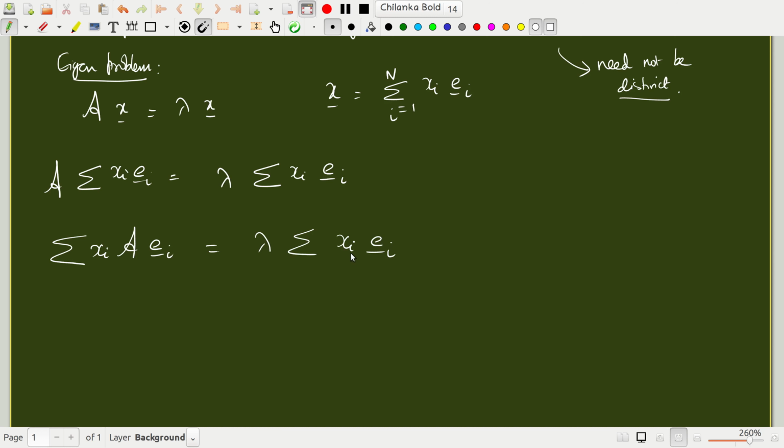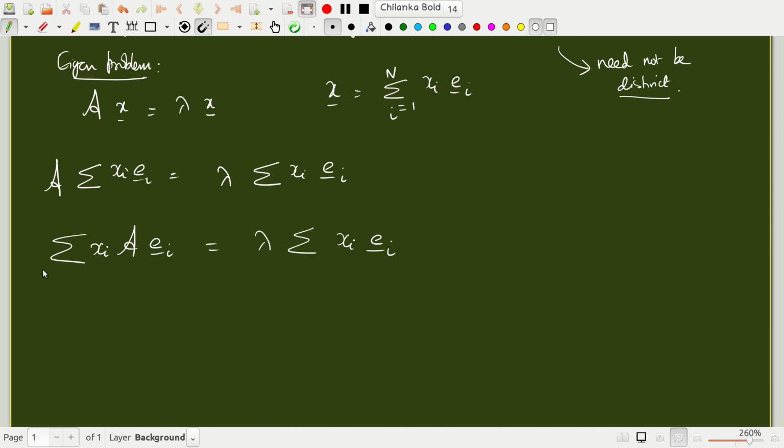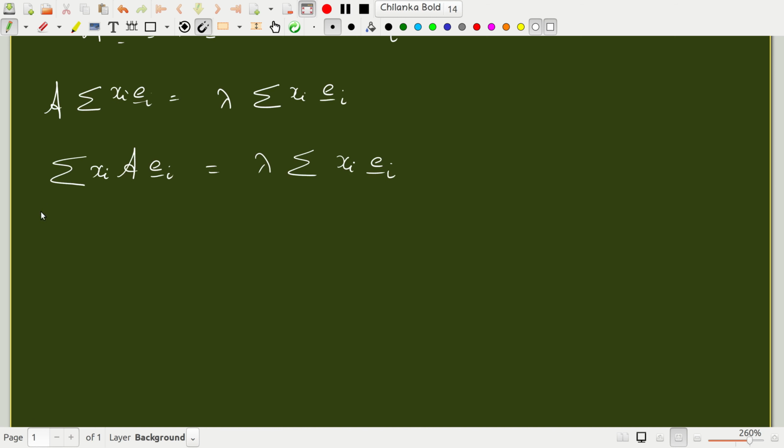Now if I want to find out the component xk, or xj, from this equation, I will take an inner product with respect to ej.